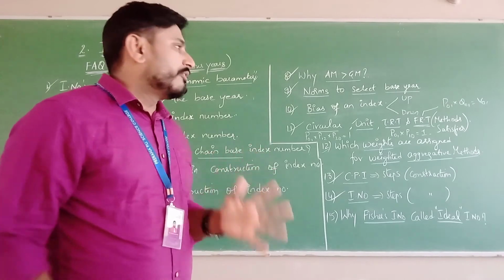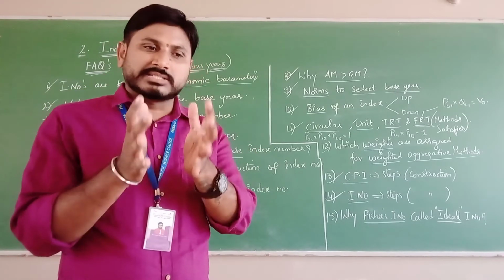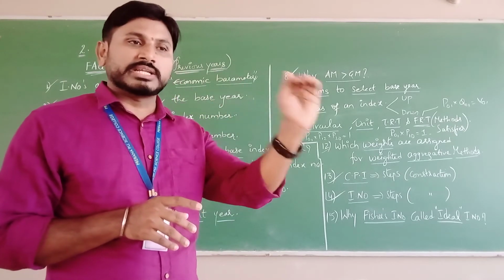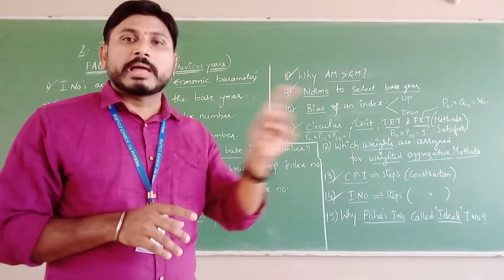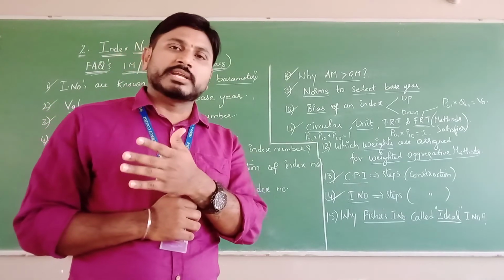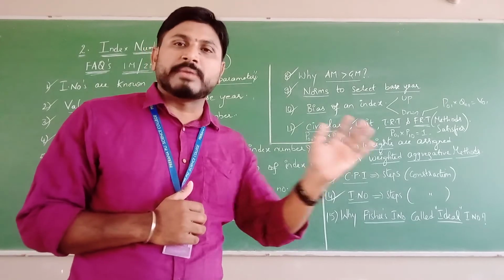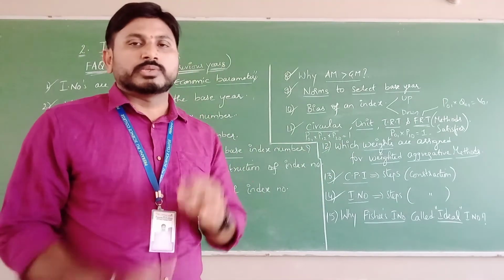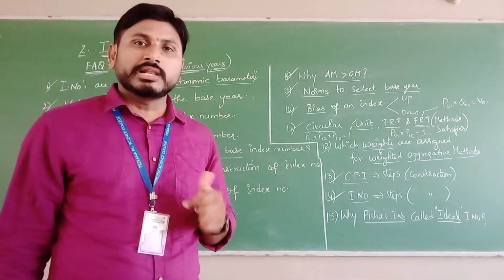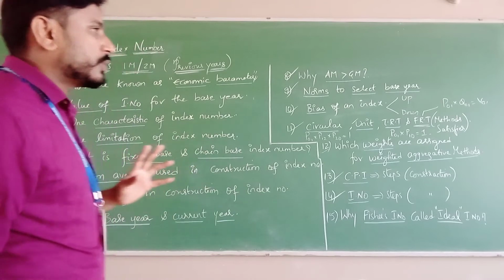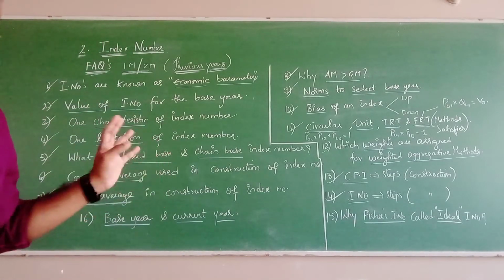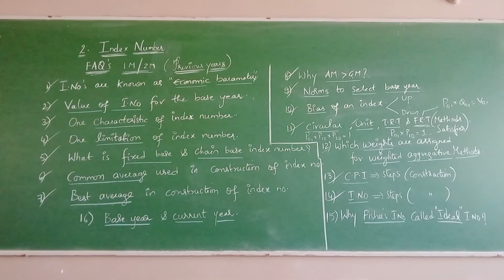And the third one is that Fisher's doesn't show any bias. It considers both prices as well as quantities, right? That's the reason Fisher's index number is free of bias. And number 4, it considers both prices and quantities of the base and current years. So these are the 4 points for why Fisher's index number is called an ideal index number. All these are frequently asked questions in previous years, so have a look once again.